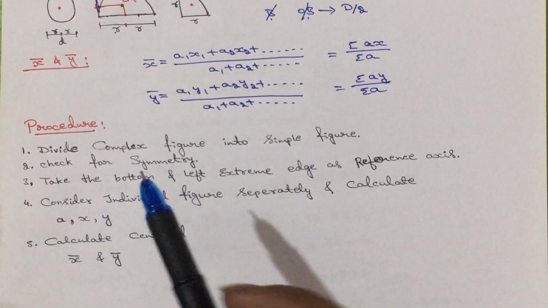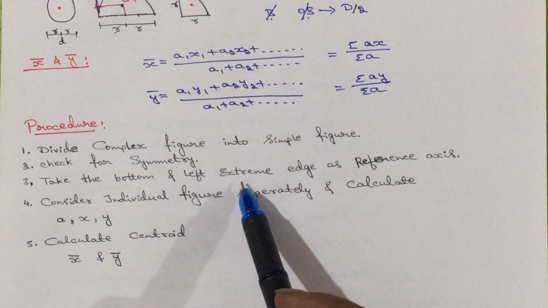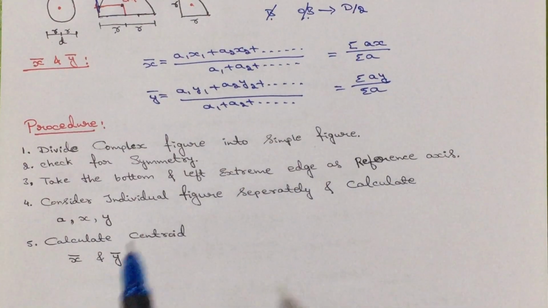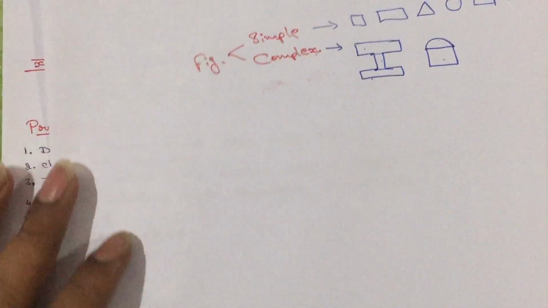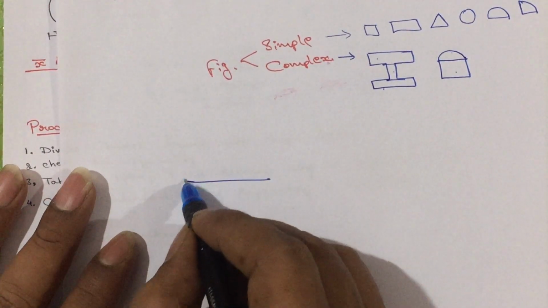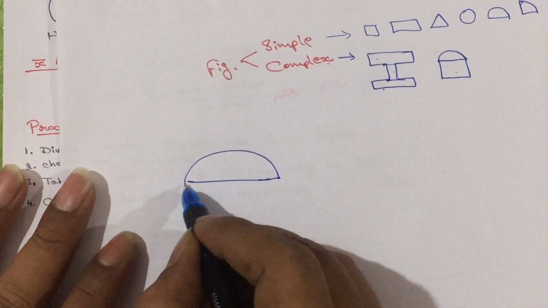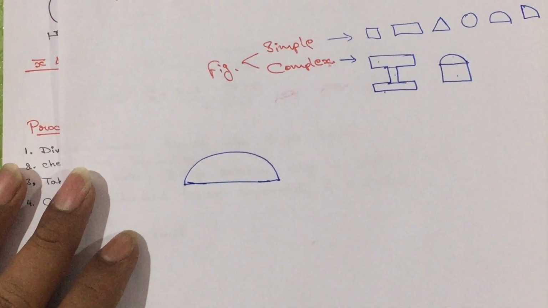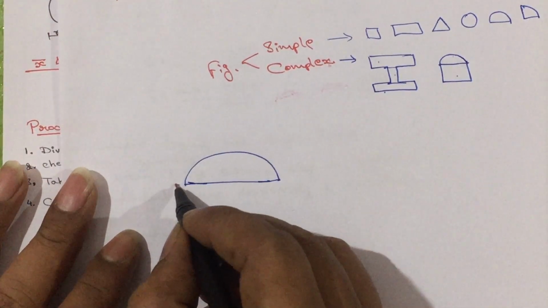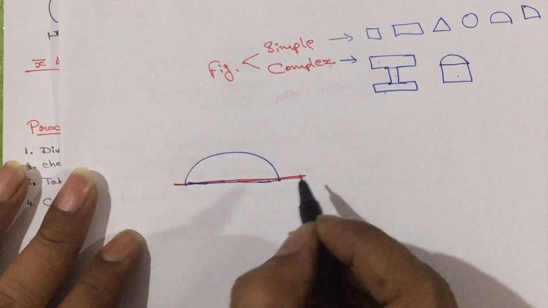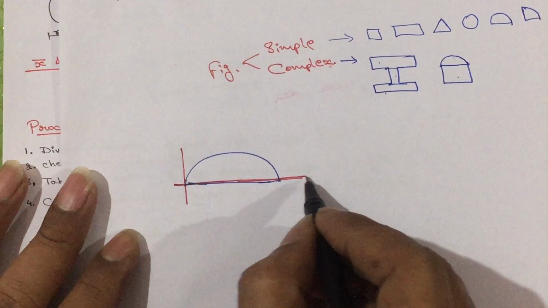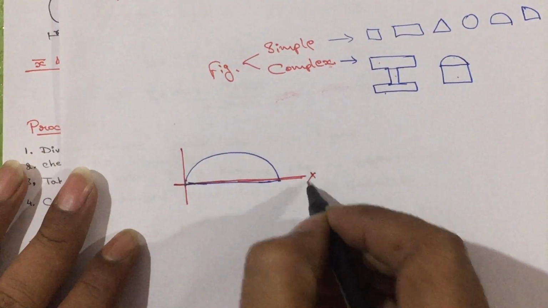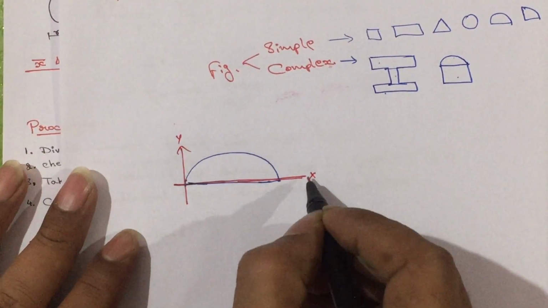Then take the bottommost or the leftmost extreme edge as the reference axis. For example, consider this is the figure. Then this will be the bottommost and this will be the leftmost. Take this bottommost and leftmost as the reference axis.